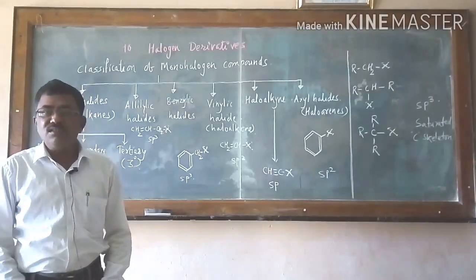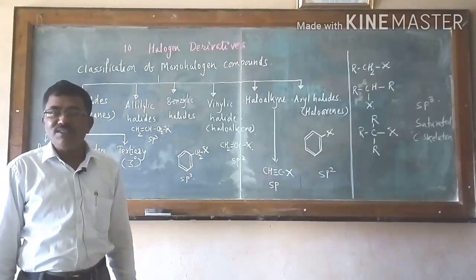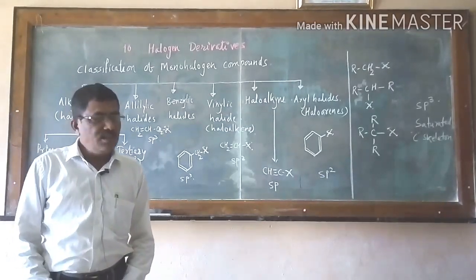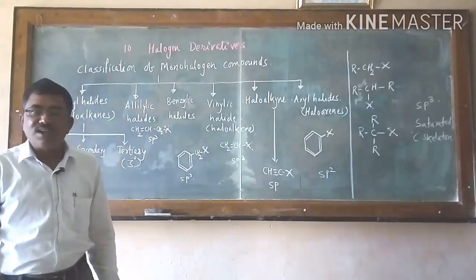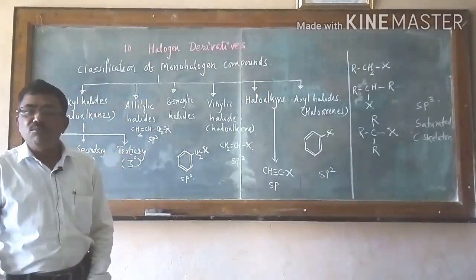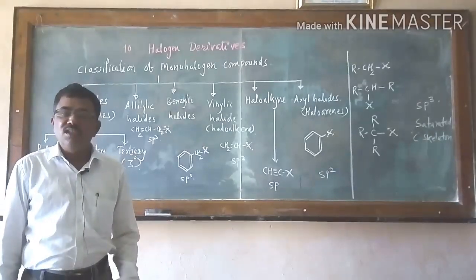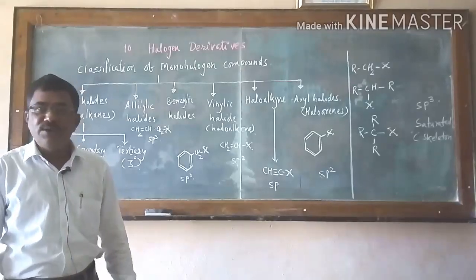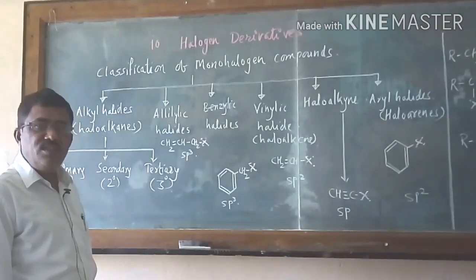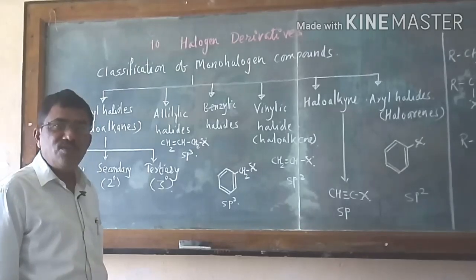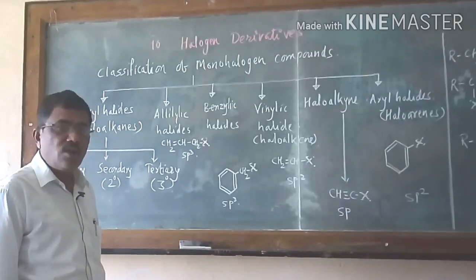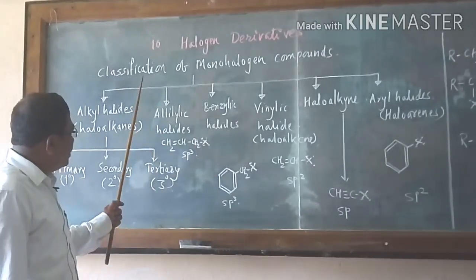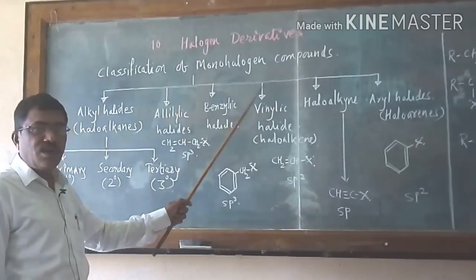That is, the first is on the basis of the carbon skeleton structure, and second one we have seen, that is the organic compounds are classified on the basis of number of halogen atoms present in the organic compound, that are the monohalogen, dihalogen, trihalogen, polyhalogen derivatives. Now we are going to deal with the classification of monohalogen derivatives of the haloalkenes, haloalkynes, haloarenes. In that case, classification of monohalogen compounds.